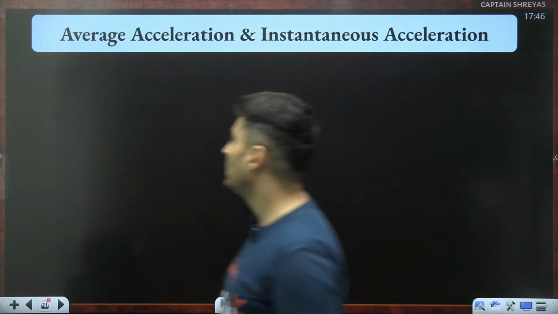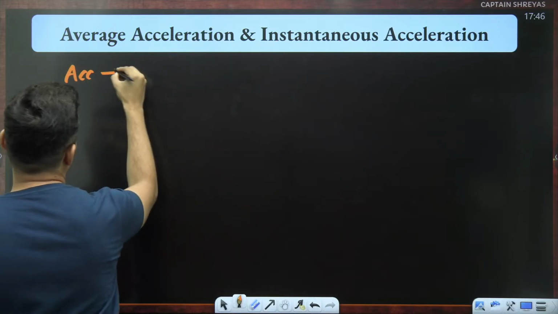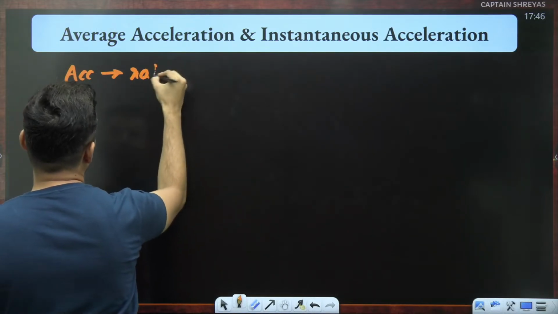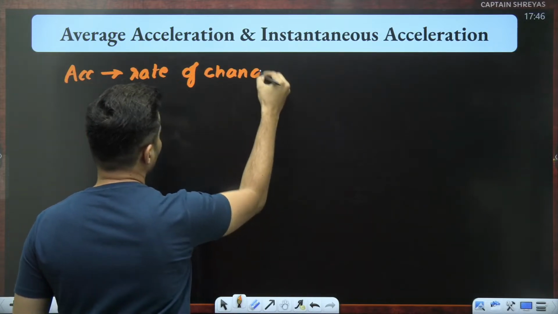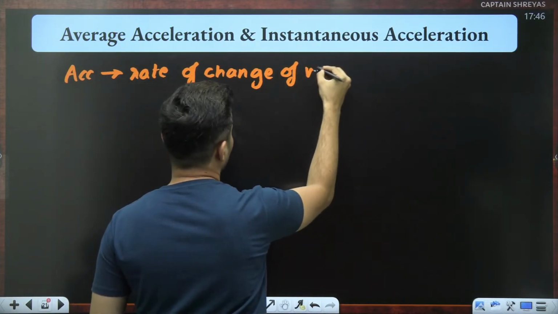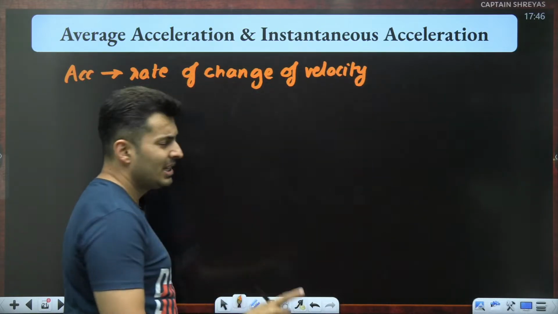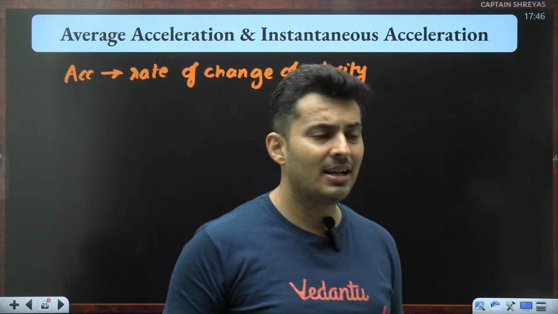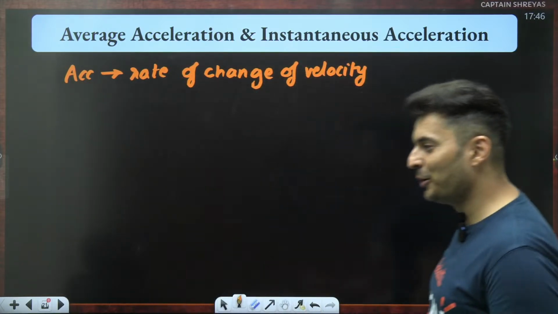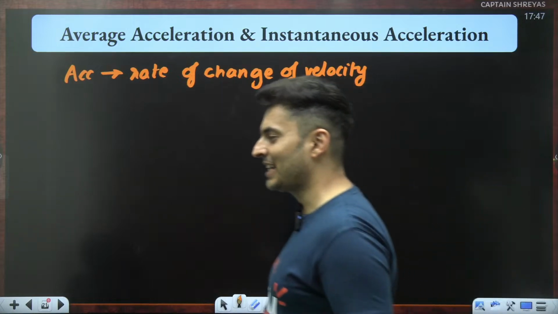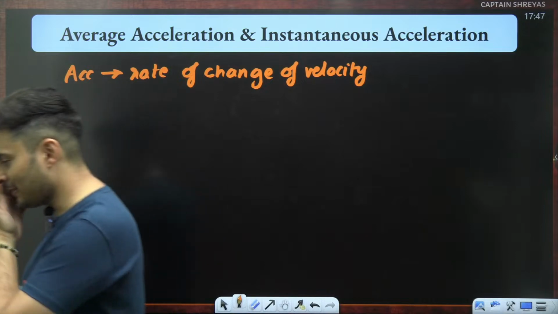So acceleration is nothing but how quickly your velocity changes. Rate of change of velocity, not speed. A lot of students make a mistake here. They say rate of change of speed is acceleration. No, rate of change of speed is not acceleration. Rate of change of velocity is acceleration.